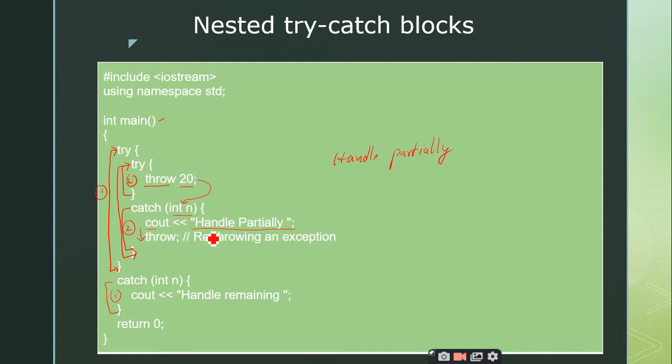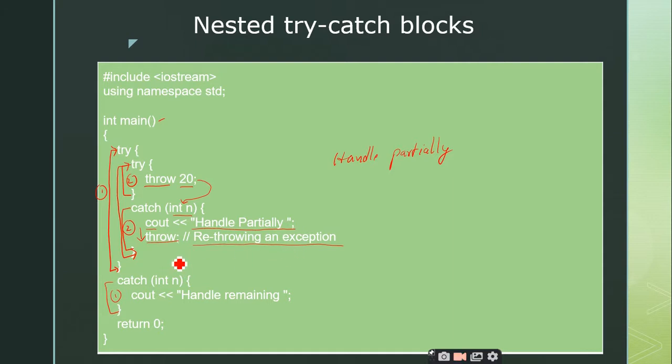What is the next statement here? Throw. It is just a throw, right? We are not throwing any value here, it is just throw. This concept we call it as the rethrowing an exception. This is very important, right? So you can rethrow an exception from one catch block to another catch block. Is it clear? Yes, sir. So rethrowing of exception is possible.